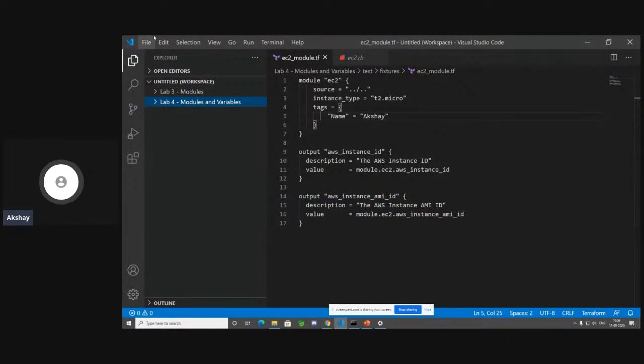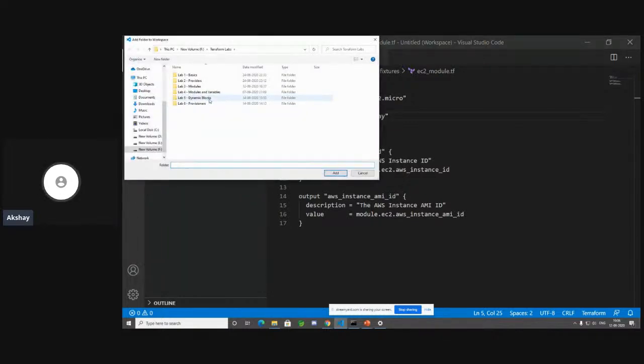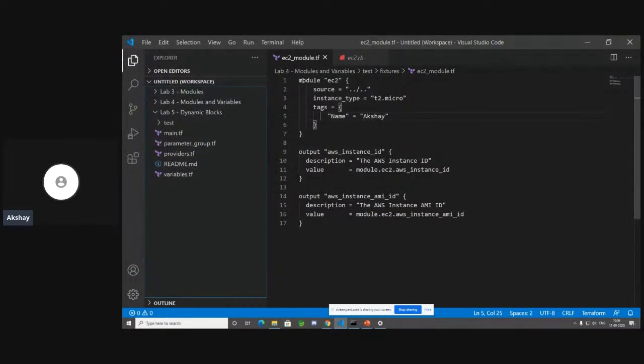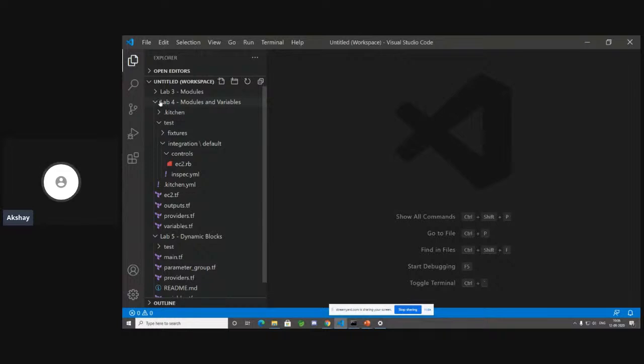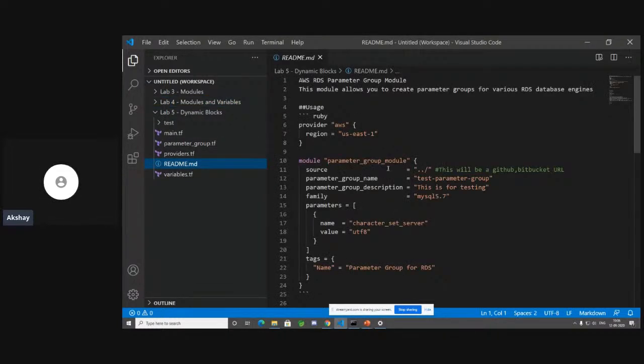I have one more folder that I'm going to import over here. File, add folder to workspace. I'm going to add the dynamic blocks folder, and within it I have a README file. How did this README file get generated for me? Did I write it? No, obviously not. This is where Terraform docs comes into play. So let me take a look at it.